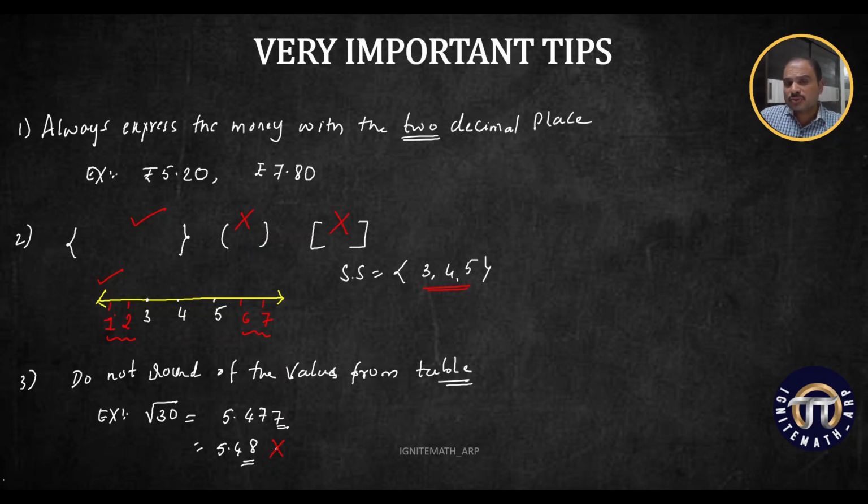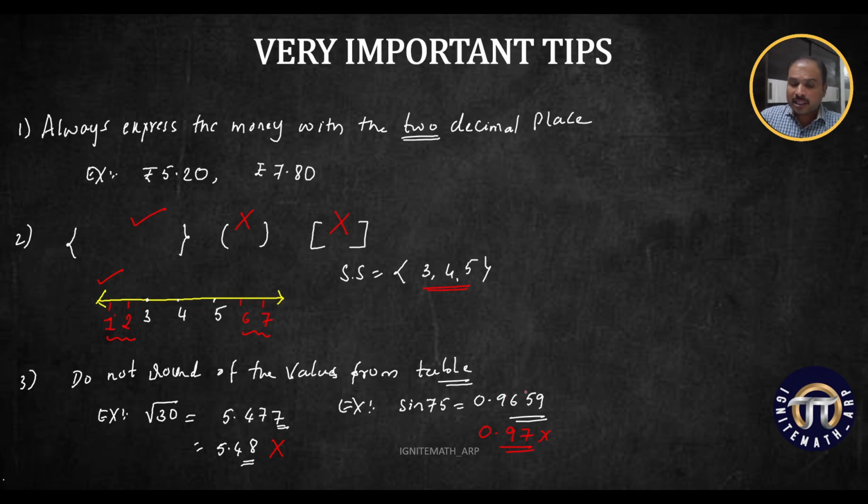And if I am asking you to find out the sine 30, or you are going to use the value of sine or cos when you are solving any questions from heights and distances, then also you need to write all the decimal places, as it is given in the table. So, look at this example. Suppose I am writing the value of sine 75, I should write it as 0.9659. You should not write it like 0.97. This is wrong. Whether you are rounding it off to 2 decimal places or 3 decimal places, it is wrong. So extract the values from the table as it is given in the table.